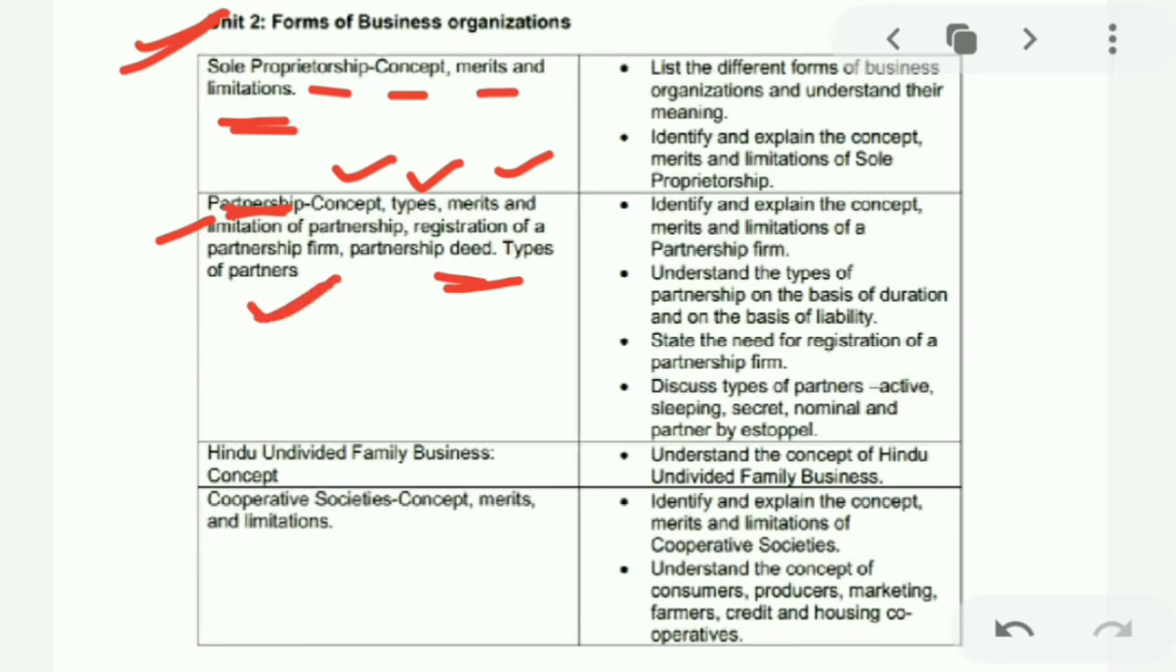This we will be covering up in the partnership topic. Next is the Hindu undivided family business concept. The cooperative society topic we will be covering up with merits and limitations.